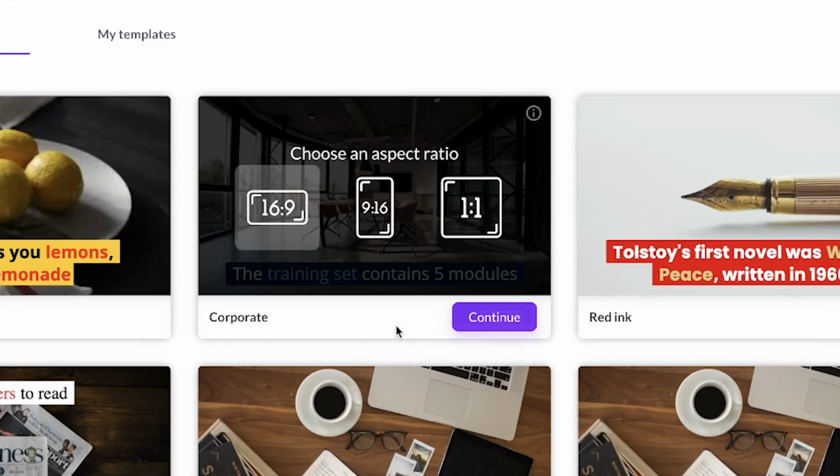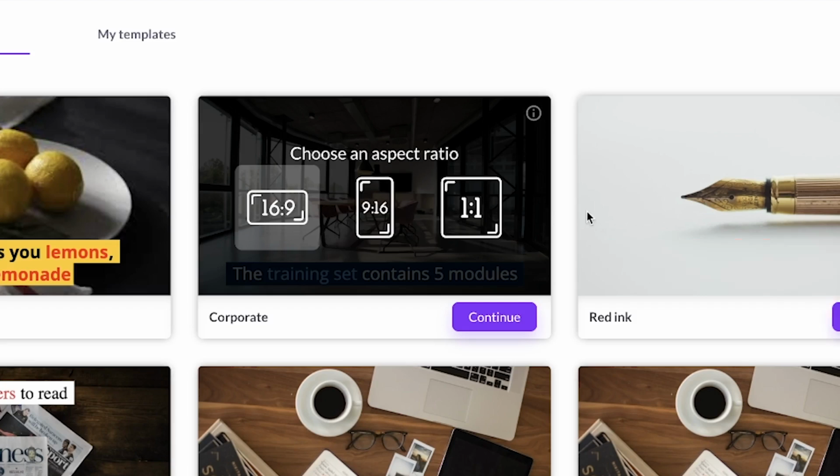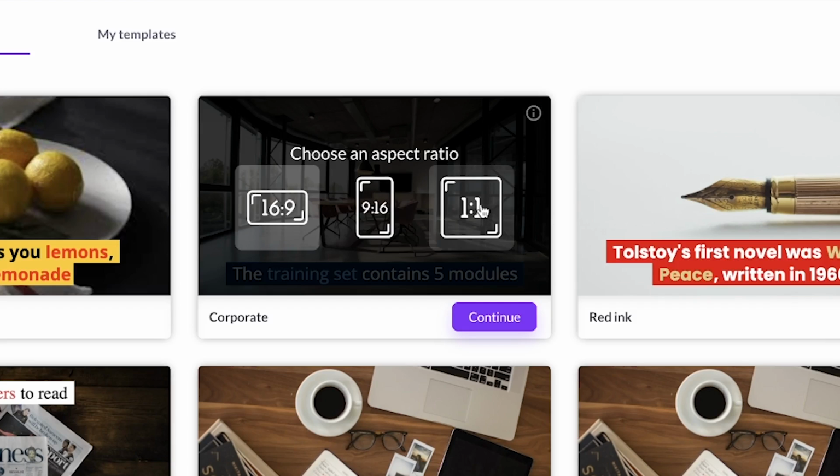Now, when you click it, you have the option to choose whether you're going for 16:9, which is a YouTube video, or you're going for 9:16, which is mostly YouTube Shorts, or 1:1 if you are doing an Instagram video. But for now, for this tutorial, I'm going to use 16:9 because this is a YouTube video. So you can just say okay.